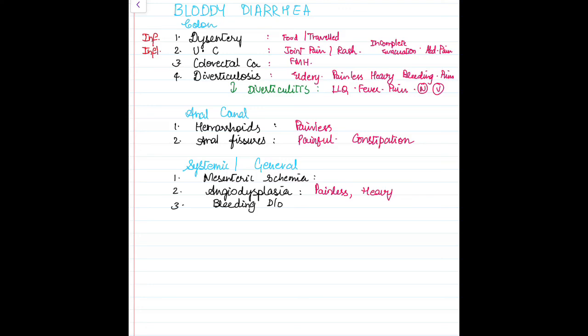But think about the quadrants when you come to the next causes. Upper GI bleeding. This can present mostly as melena and not frank bloody diarrhea. And the next one is chronic liver disease. So chronic liver disease can cause hemorrhoids, and then hemorrhoids can cause bleeding, blood in stool. Okay, so this is it.